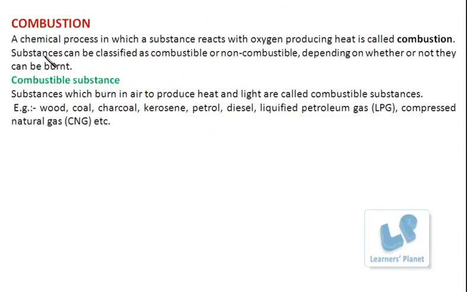What is a combustion actually? It is a chemical process in which a substance reacts with oxygen producing heat. Right? So when a substance is reacting with oxygen, for example, magnesium ribbon. You must have studied this reaction in your previous classes. Magnesium ribbon, when burnt in air, reacts with oxygen producing magnesium oxide. And of course, lots of energy.